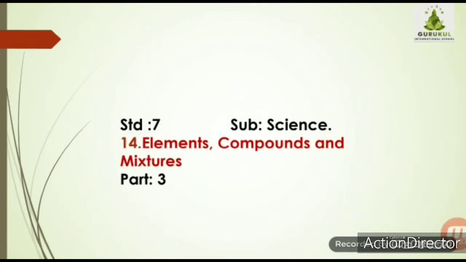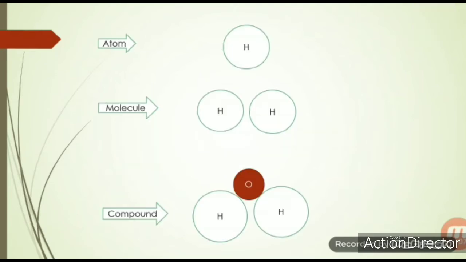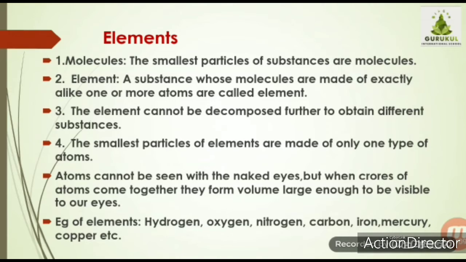Lesson number 14, Elements, Compounds and Mixtures, part 3. Now, elements are substances that cannot be decomposed further to obtain different substances. Elements are made up of molecules, and molecules are made up of atoms. So the smallest particles of elements are made up of only one type of atom.